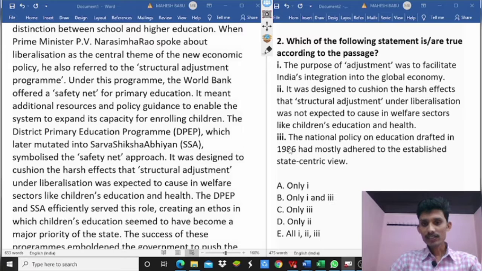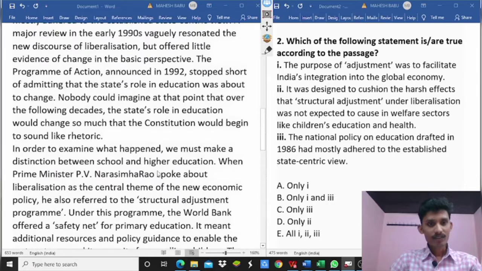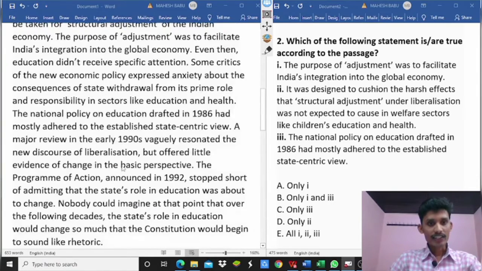First, the third point: the National Policy on Education drafted in 1986 had mostly adhered to the established state-centric view. So where is 1986 in the passage? Here, 1986: the National Policy on Education drafted in 1986 mostly adhered to the established state-centric view.